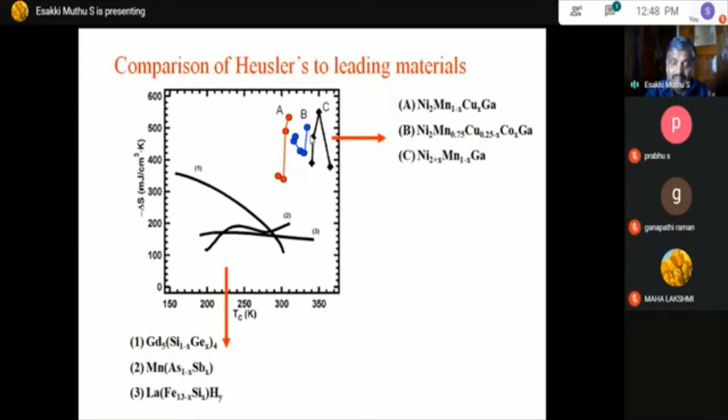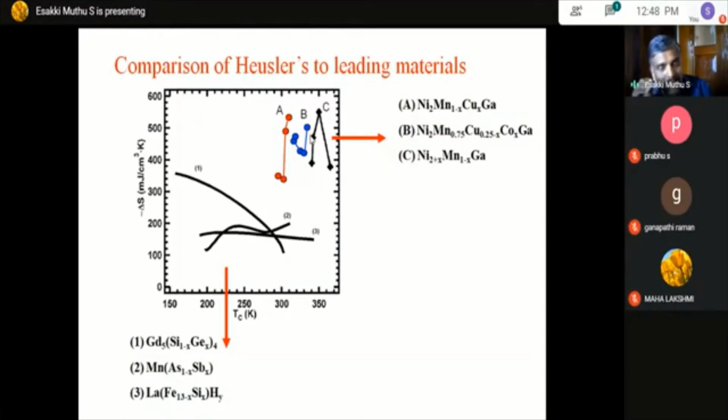But the thing is the temperature span. Suppose you see the low delta Sm, it is around 400, and it increases to the peak around 350, and again it reduces. So that increase and decrease, the temperature span, is very small for the Heusler alloys, but in the other materials it is very high.